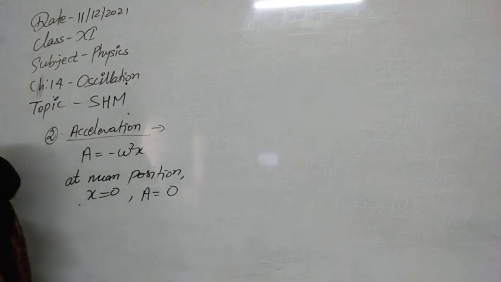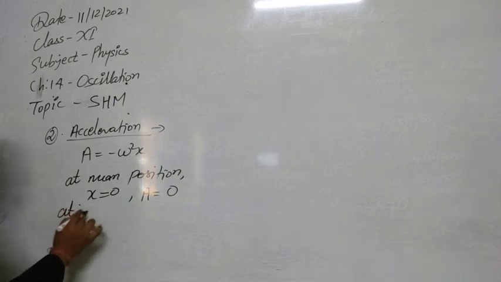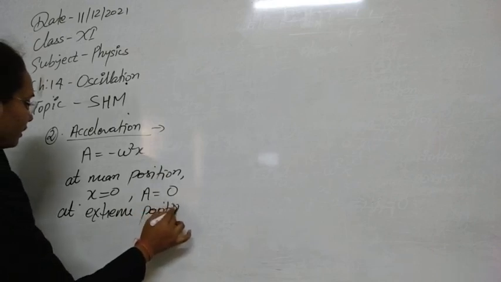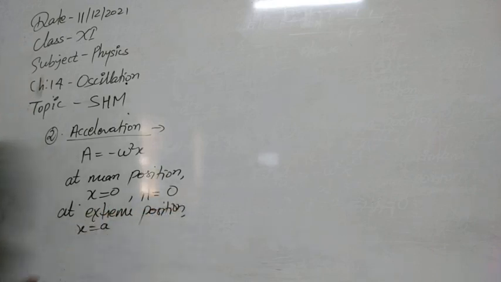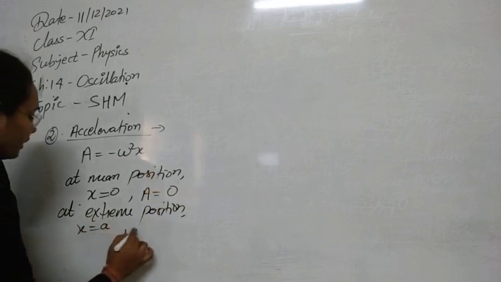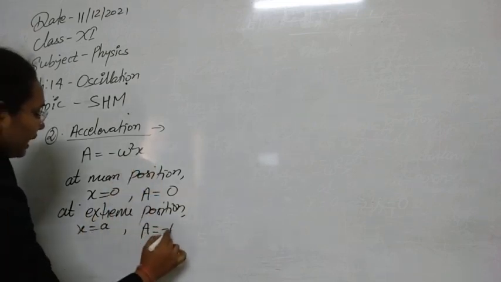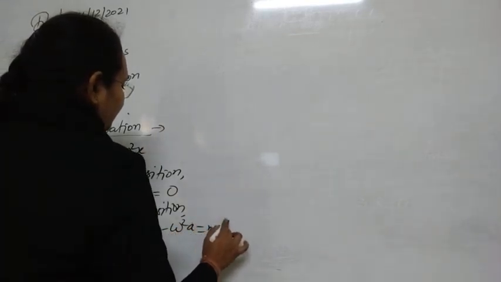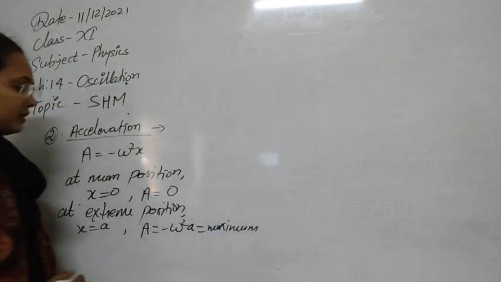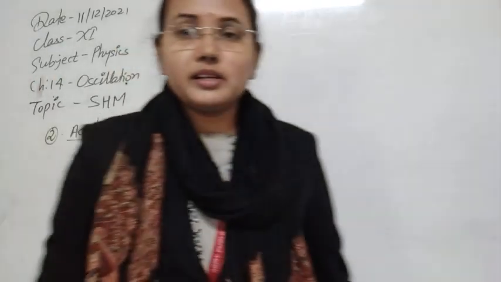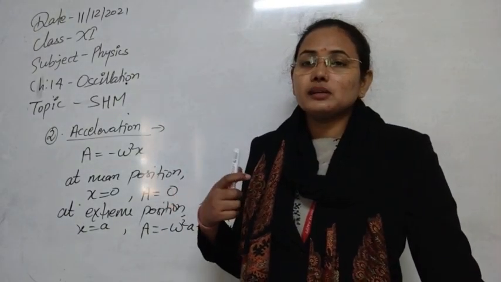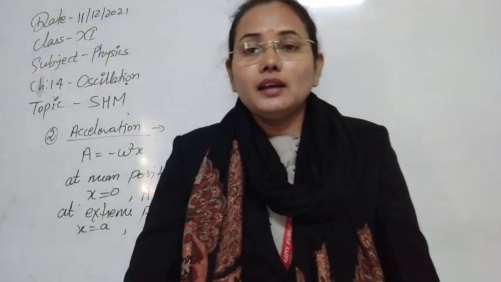So the acceleration of the particle at the mean position is 0, but at the extreme position, x is equal to amplitude, so a will be equal to minus omega square A, and this is the maximum possible acceleration. So the maximum acceleration the particle feels is at the extreme position, and the minimum acceleration is at its mean position.